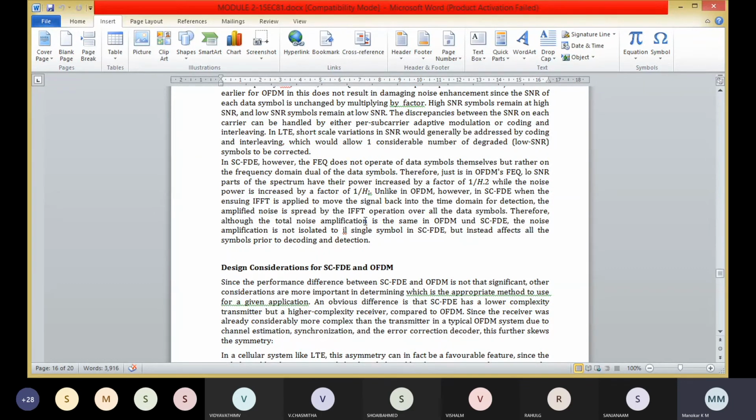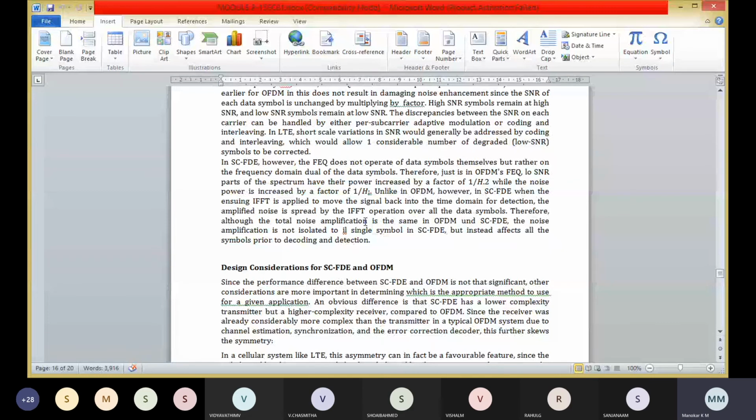In OFDM, the base station as transmitter would perform IFFT or FFT operations, whereas SC-FDMA performs only a single FFT operation at the receiver. OFDM has high power and high cost with more power requirement, whereas SC-FDMA benefits from reduced power, reduced cost and power savings.